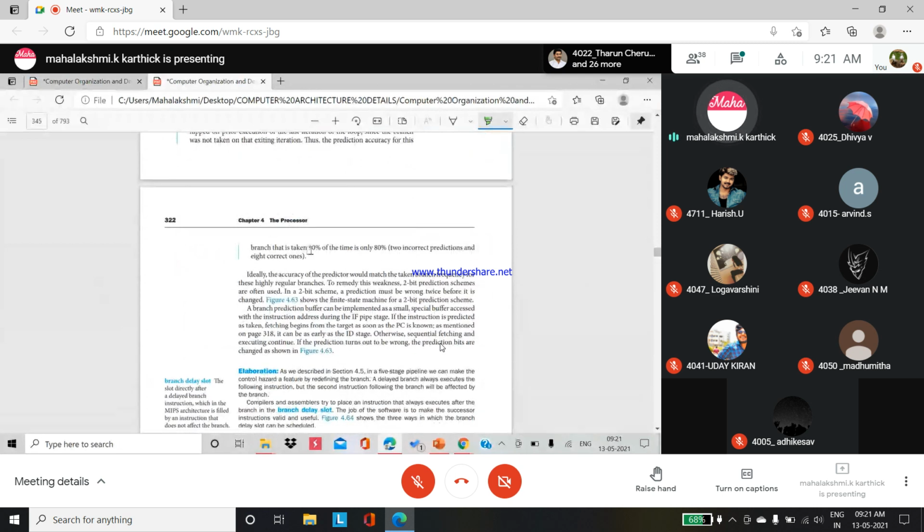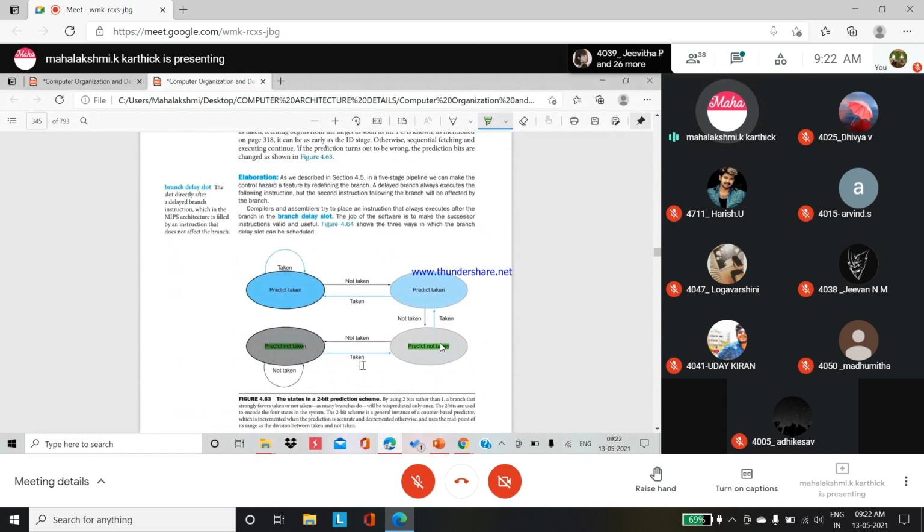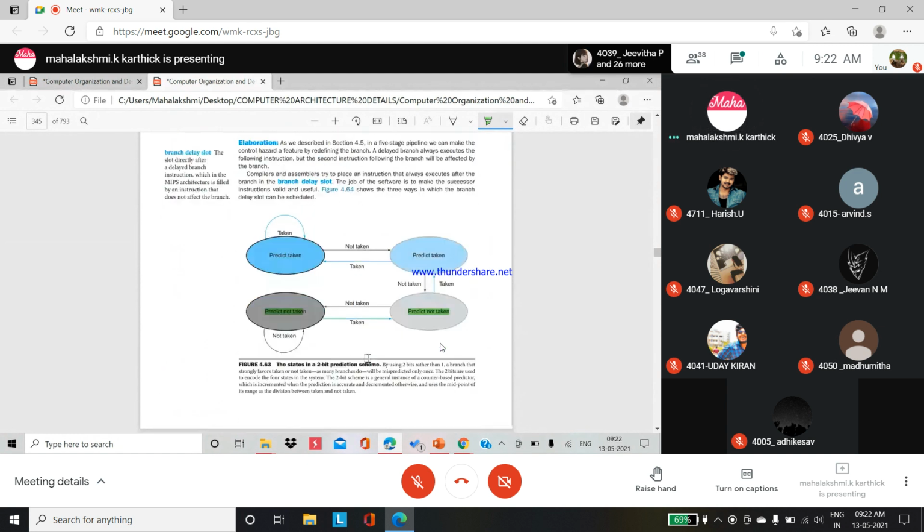See, a branch that is taken 90% of the time gives only 80% accuracy: 2 incorrect predictions and 8 correct ones. So all this is like a case study. They analyzed this information, and branch prediction buffers can be implemented as a small buffer accessed with the instruction address during the IF pipeline stage. You should know which predictions are needed.